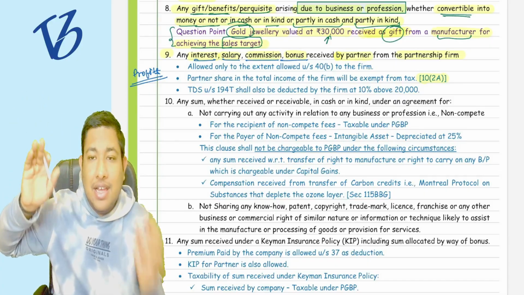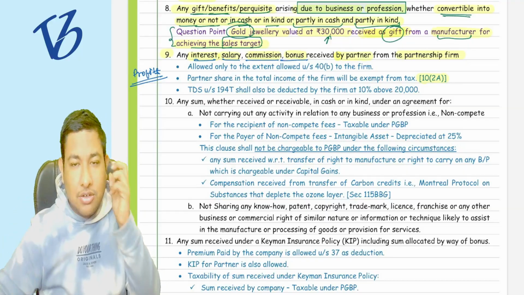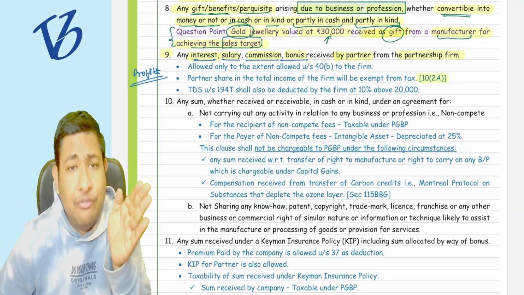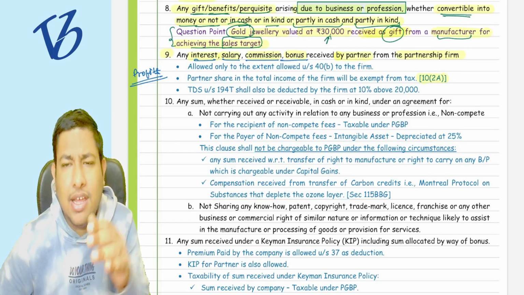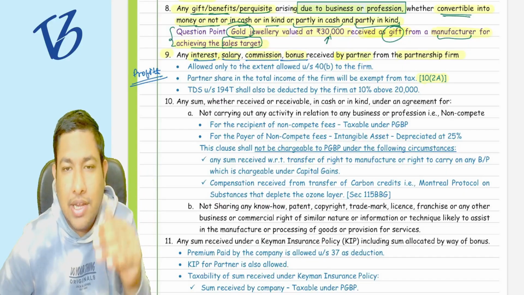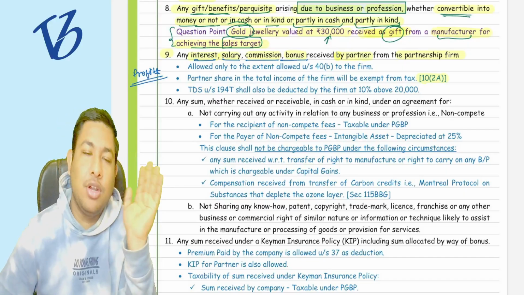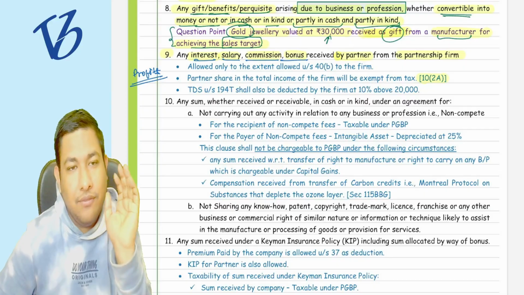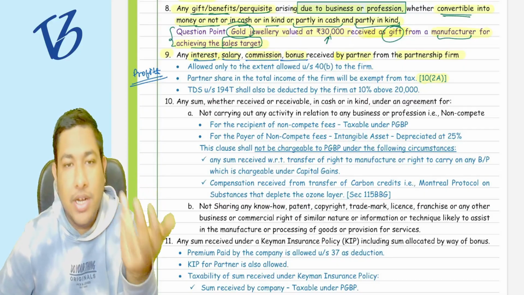So there is a concept called a fiscally transparent entity. What this term means, we will see in the model tax convention chapter, where it is explained in detail.